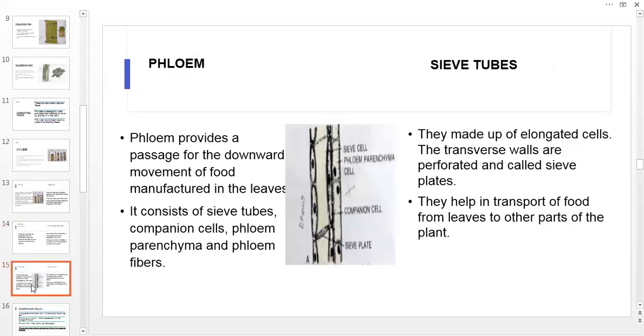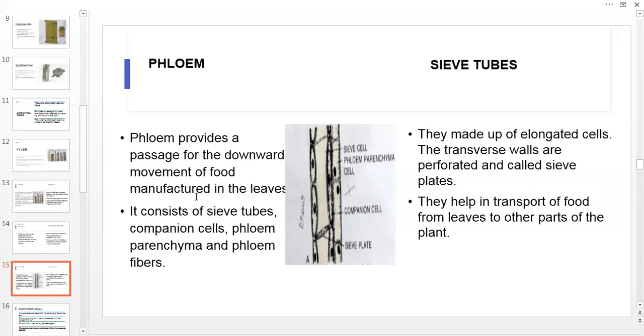Now, two types of vascular tissues I told you. Now we talked about xylem. Now we come on to the phloem. What is the function of phloem? Phloem provides a passage for the downward movement of food manufactured in the leaves, and it consists of sieve tubes, companion cells, phloem parenchyma, and phloem fibers.